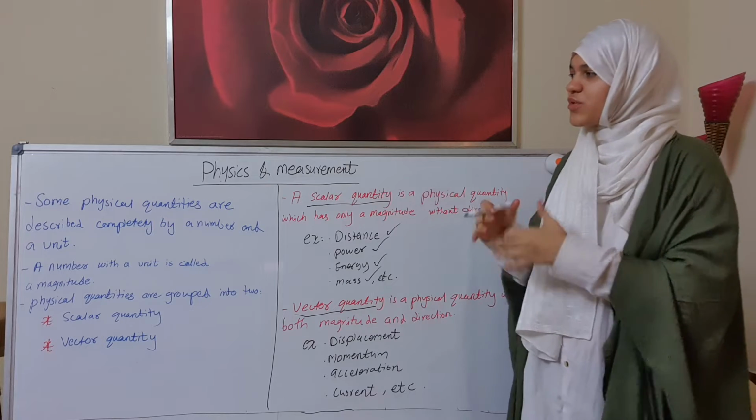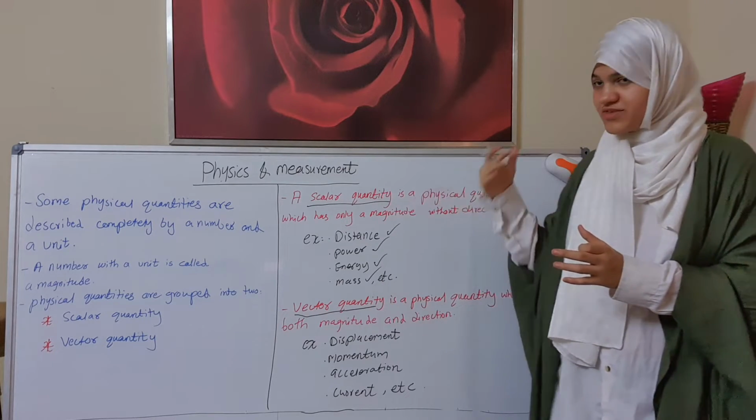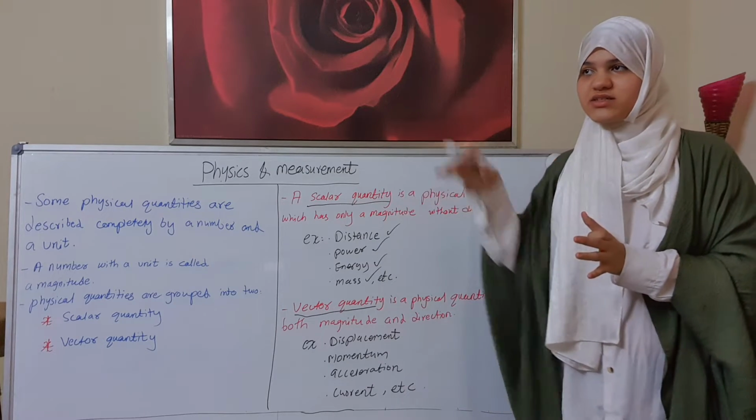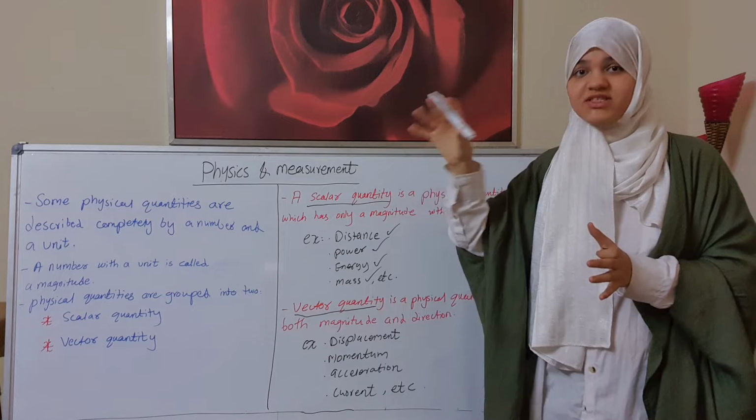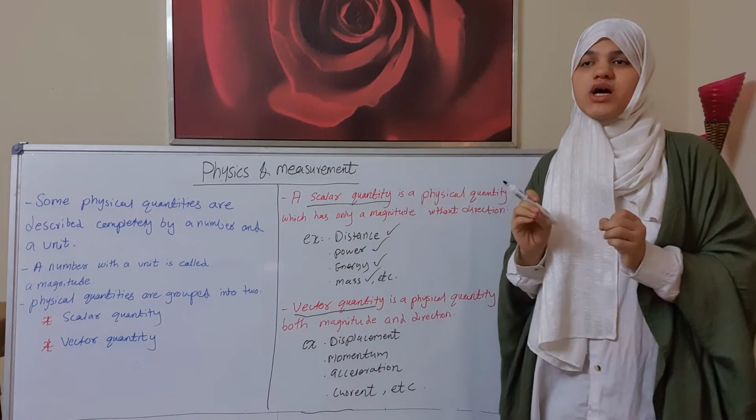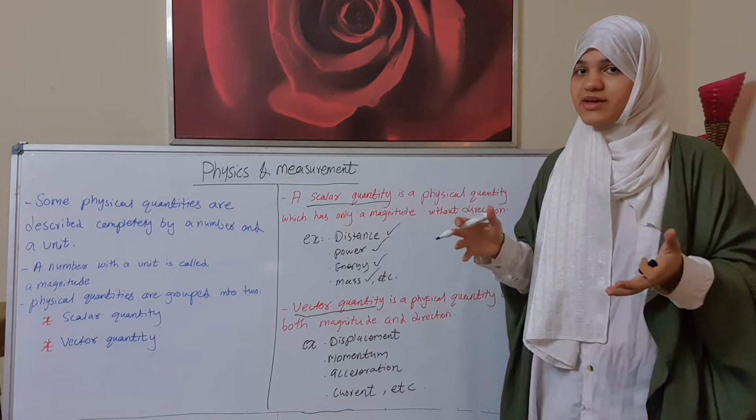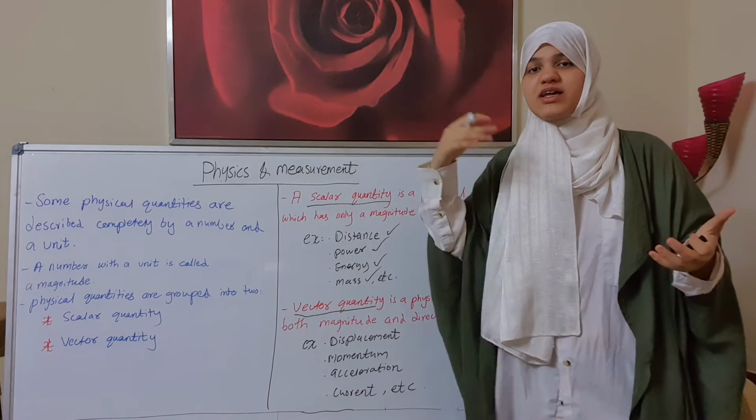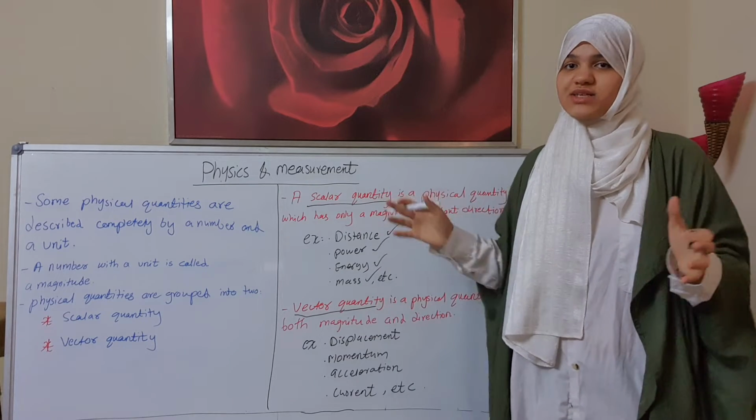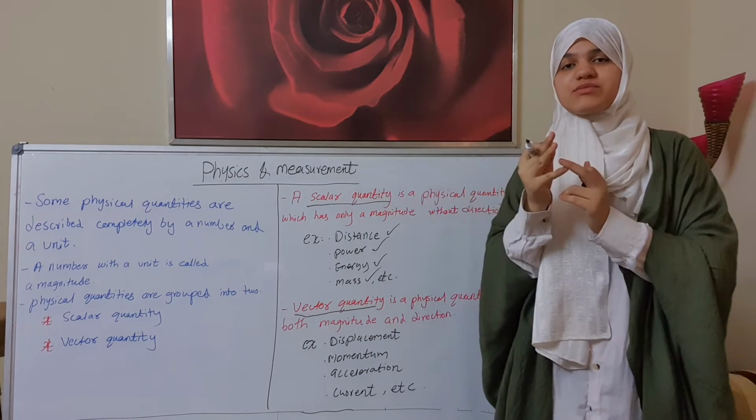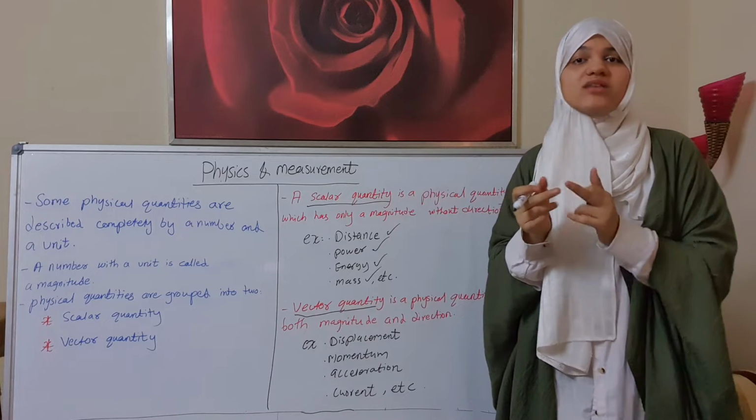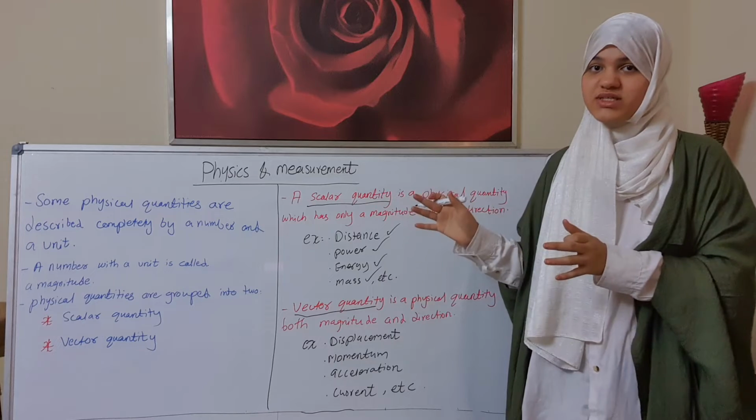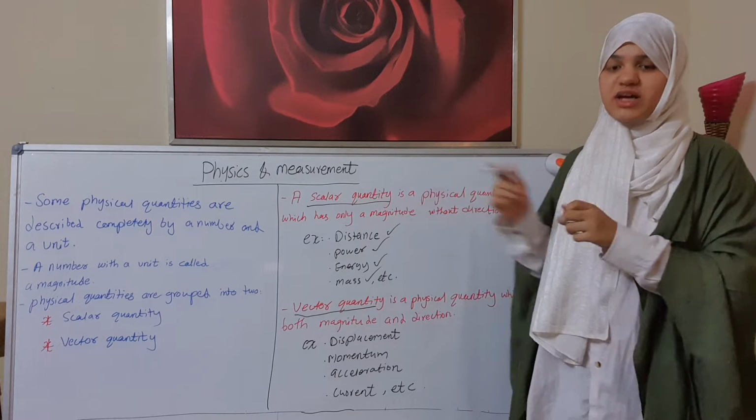Now, after we know the fundamental physical quantities and derived physical quantities, we will take three examples from fundamental physical quantities, and we will see their meaning and also their units, the SI units and the non-SI units together. For example, the three are length, mass, and time. These are three fundamental physical quantities. We'll see them and we'll describe them.